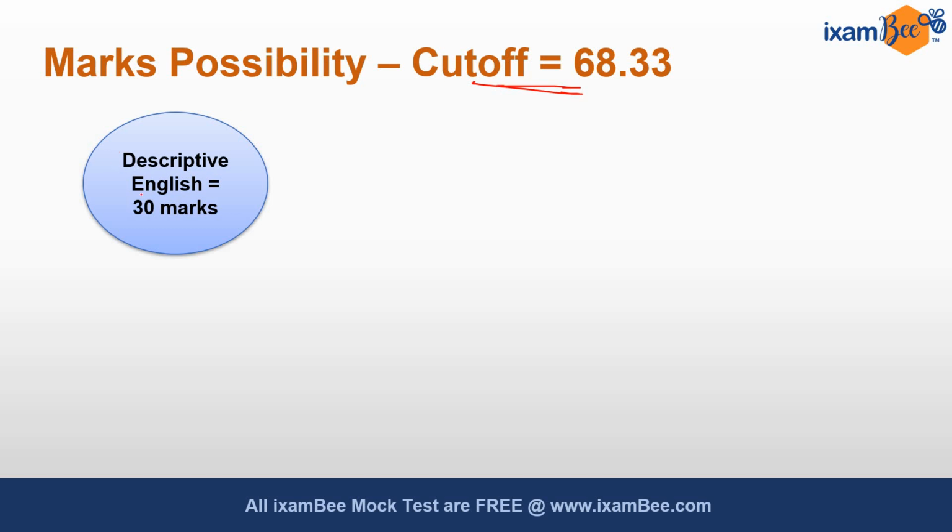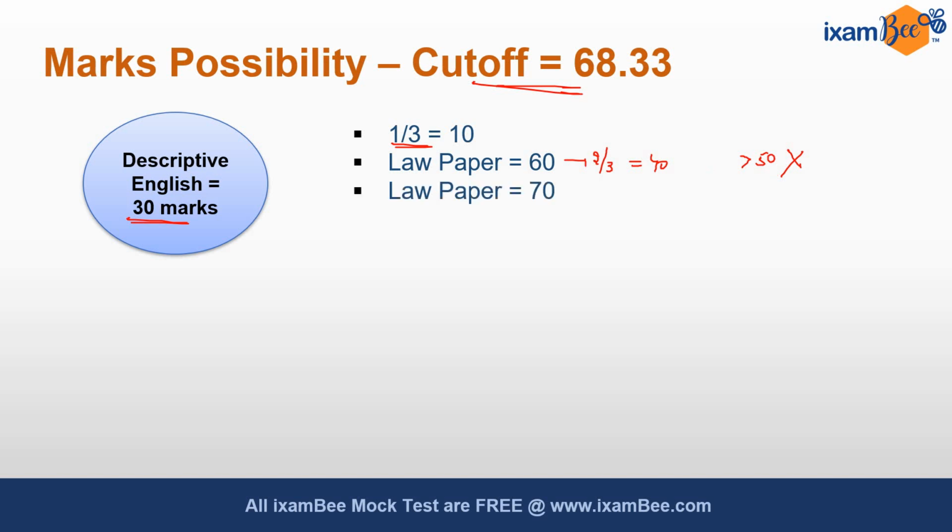Now the minimum marks in descriptive English are 30%, that is 30 marks. If you score 30 marks in paper 1, that will be equivalent to 10 because paper 1 holds a 1/3 weightage. And if you then score 60 marks in the law paper, by 2/3 weightage, it will be converted into 40 marks. This 10 plus 40 will become equal to 50 marks and hence you won't be able to clear phase 2. Similarly, if you score 70 marks, this will be converted by 2/3 and will become 46.67. This total becomes 56.67. You have not cleared the cutoff yet.